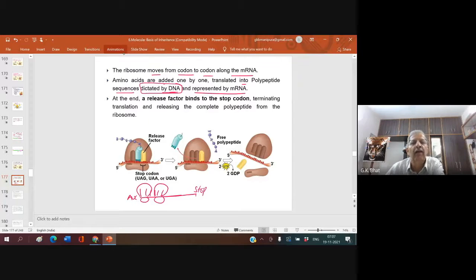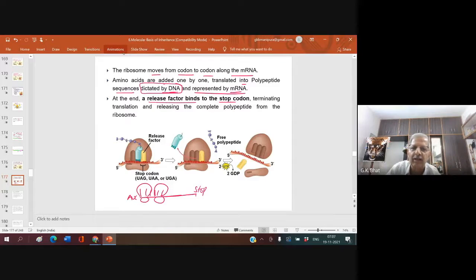So DNA sends a message for protein synthesis through its messenger. Who is the messenger? mRNA. At the end, a release factor binds to the stop codon. You have already heard about the factors. What are those factors? One at the beginning and then one at the end.